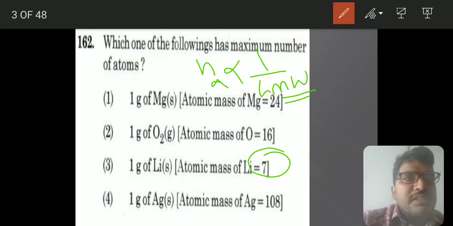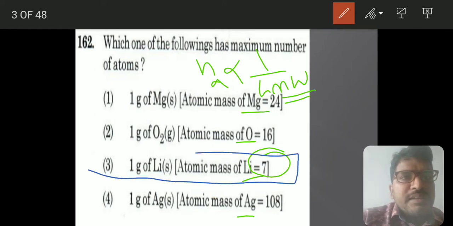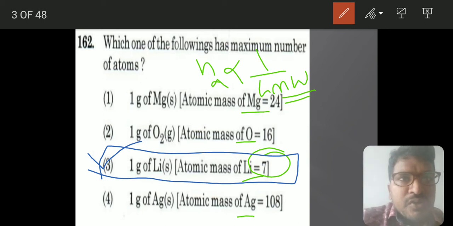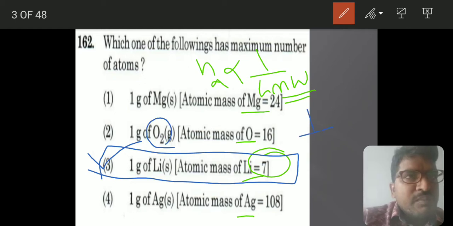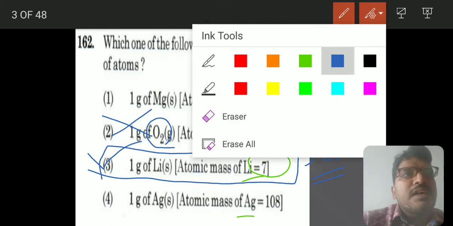Here lithium has atomic weight 7. Since they are talking about the elements, it will be monoatomic only. So lithium is the answer. 1 gram of lithium will have the maximum number of atoms. And you see these are atoms. Oxygen, you take, 2 atoms will come. So here it will be 1 by 32 into 2 into Avogadro number, so 1 by 16 will be coming. But here 1 by 7 will come. So that's why this cannot be the answer. So the third one, lithium, is the answer.